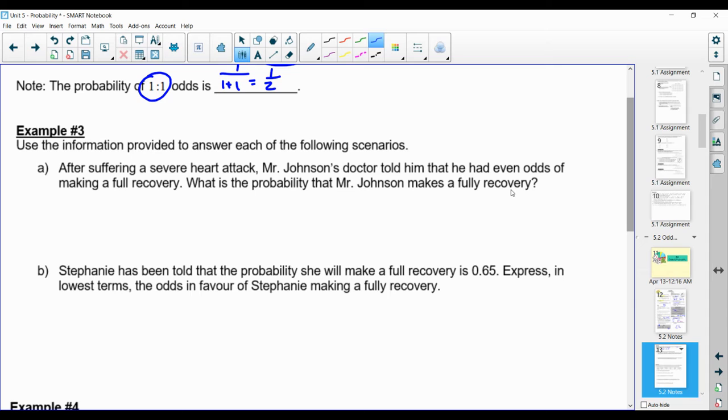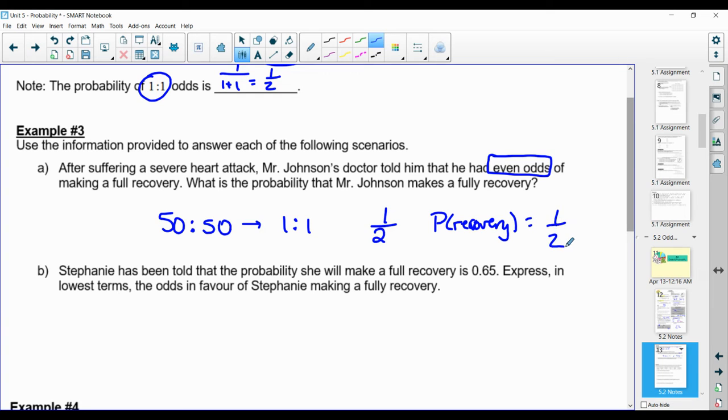So example number 3 here says, after suffering a severe heart attack, Mr. Johnson's doctor told him that he had even odds of making a full recovery. Now, honestly, I think most doctors are going to come in and give you an actual percentage, but this doctor came in and said that this person has even odds of making a full recovery. And the question is, what is the probability that Mr. Johnson makes a full recovery? Well, if he has even odds, that means he's got a 50-50 shot of recovering, or in lowest terms, 1 to 1, which again, as a probability, would be 1 over 2. So his probability of recovery is 1 over 2.